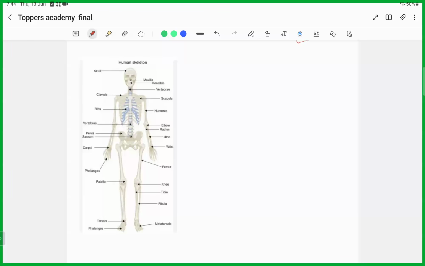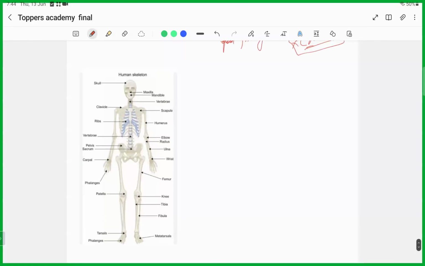Now we still have time, so we'll cover a little part of the human skeleton, or the skeletal system of human being. Okay.